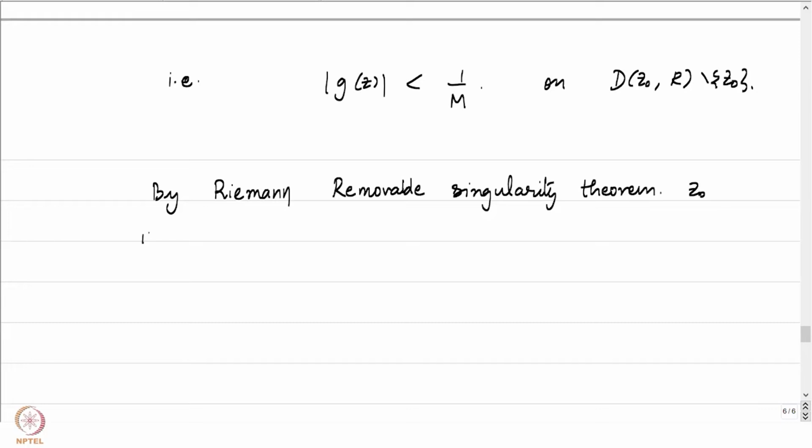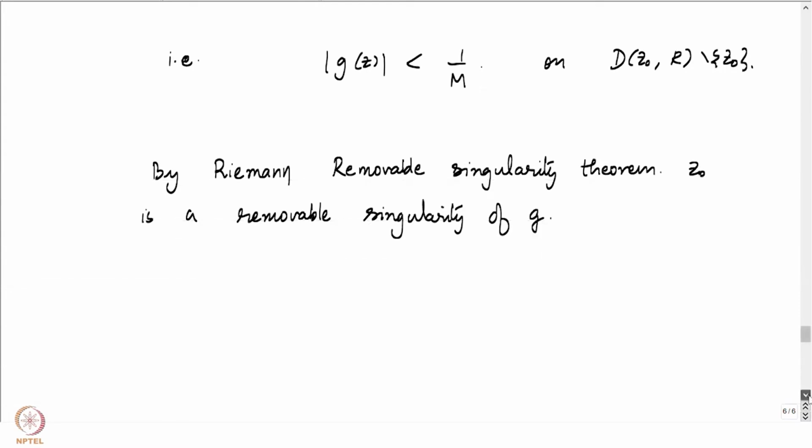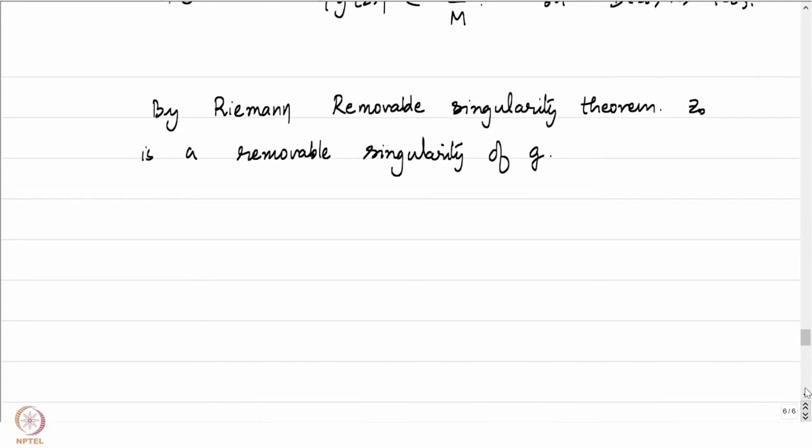z0 is a removable singularity of g. And it is going to be a simple exercise for you to sit down and check that as we approach z0, g of z approaches 0. You have to use the fact that z0 is a pole of f to conclude that the limit as z goes to z0 of g of z is equal to 0.